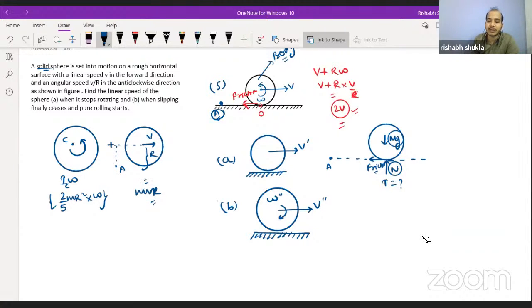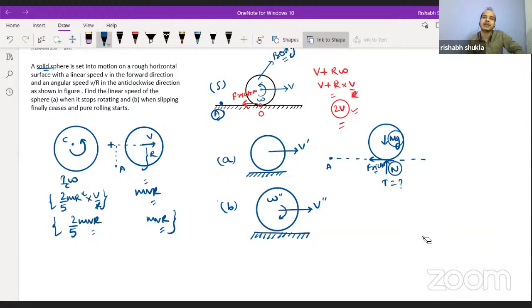Now, one observation you should make from here is that, first of all, let's replace omega is equal to v by r. So this will be 2 by 5 mvr, and this is mvr. Now, if I ask what is the net angular momentum of this system? Please answer me, what is the net angular momentum of this system?